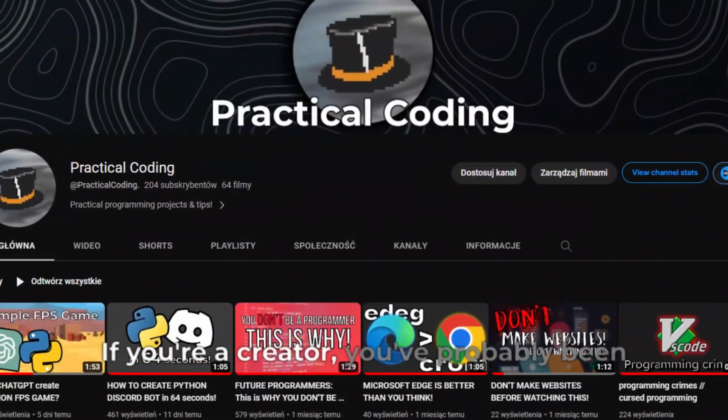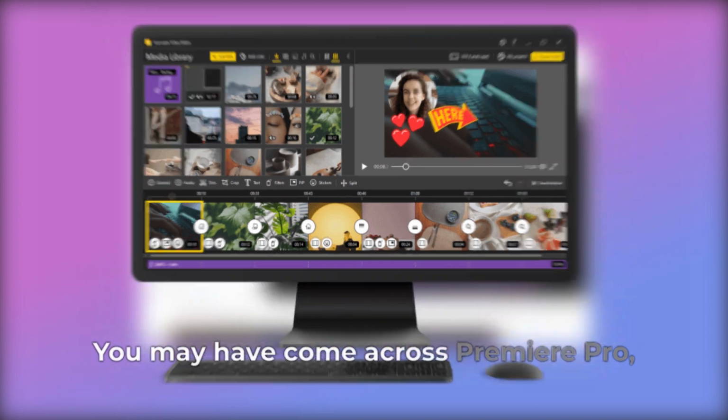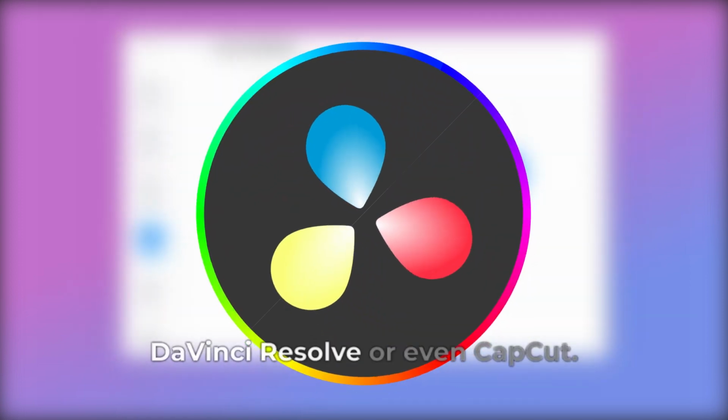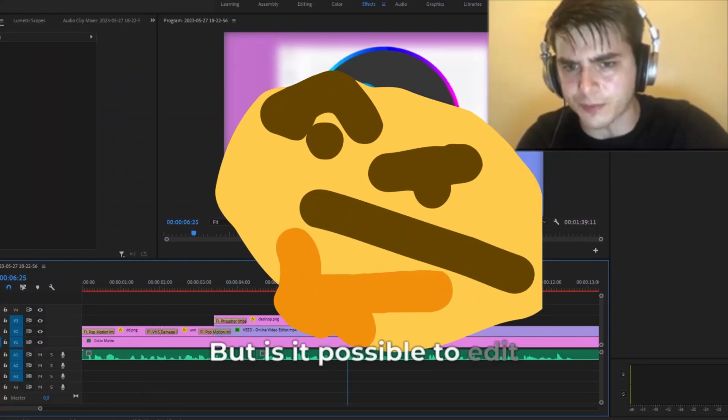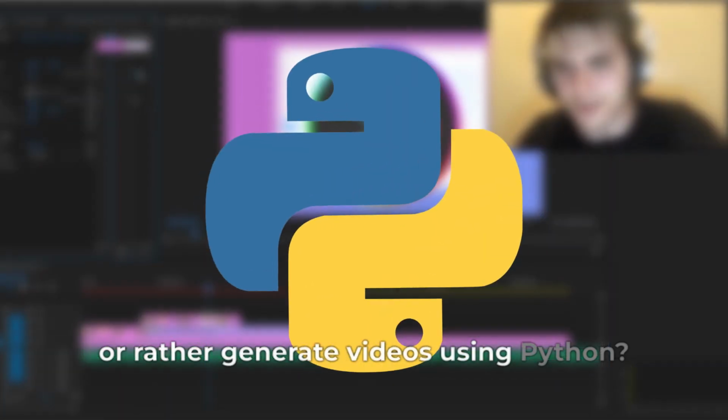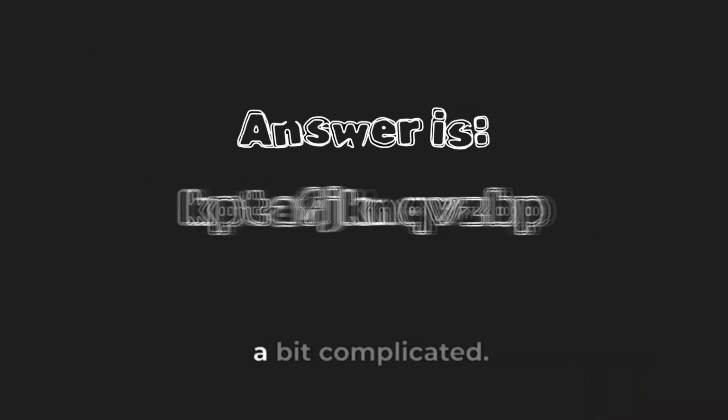If you're a creator, you've probably been looking for all sorts of editing software. You may have come across Premiere Pro, DaVinci Resolve, or even CapCut. But is it possible to edit, or rather generate, videos using Python? The answer is a bit complicated.